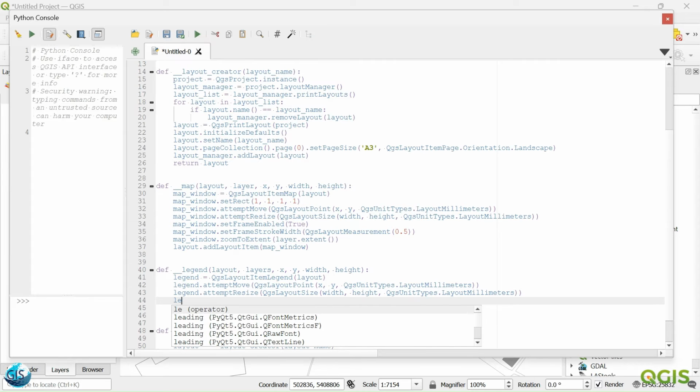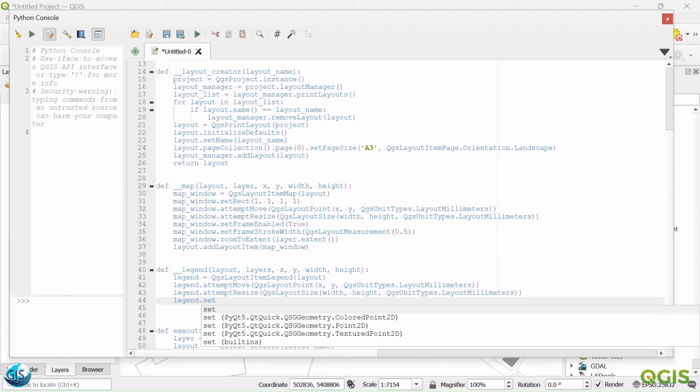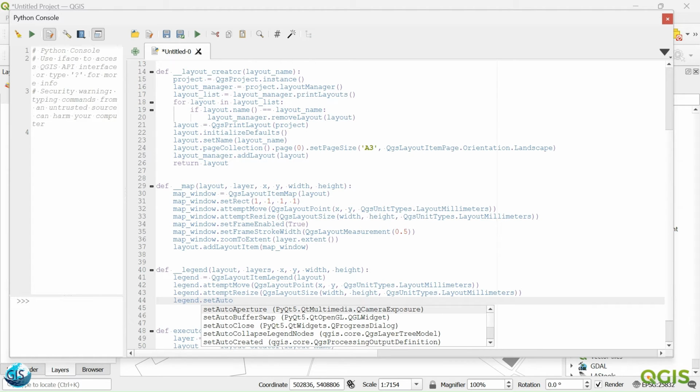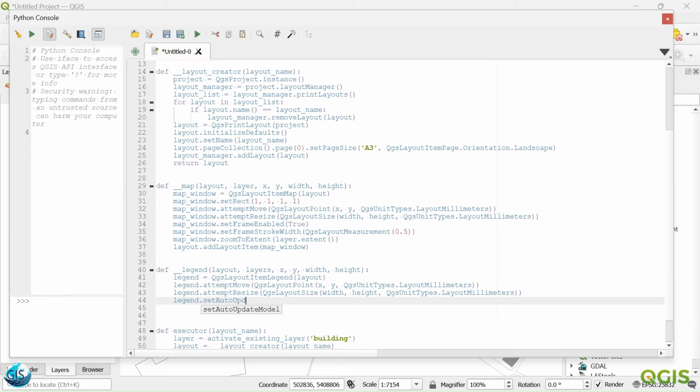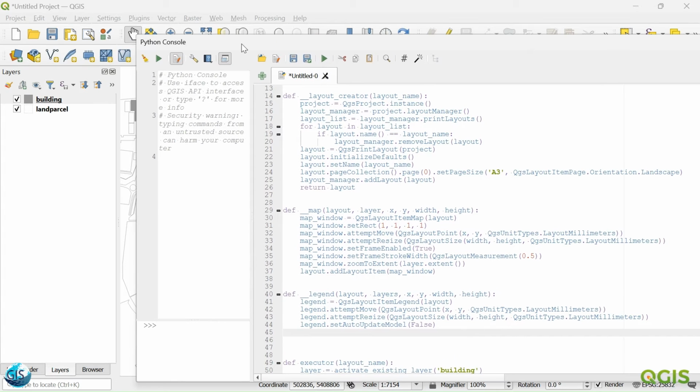Or maybe we can also add something more. Legend dot, we want to set auto update model. Yes, now I want to make it false. Then we need to clear the group. So always here you will see that every time we have a group.